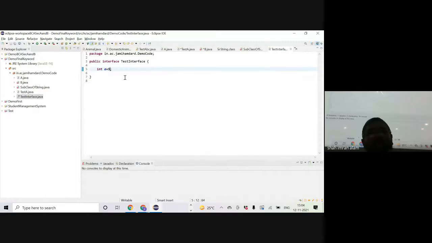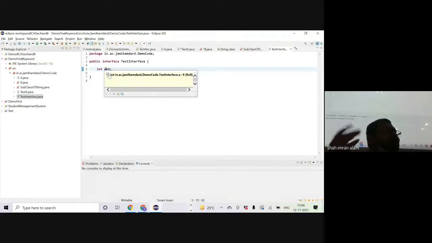So what happened? int a is equal to 9. That means by default all the fields that we create, you can see it's green, that means it's public. There is an S written over there, which means it's static, and there's an F written over there, which means it's final.